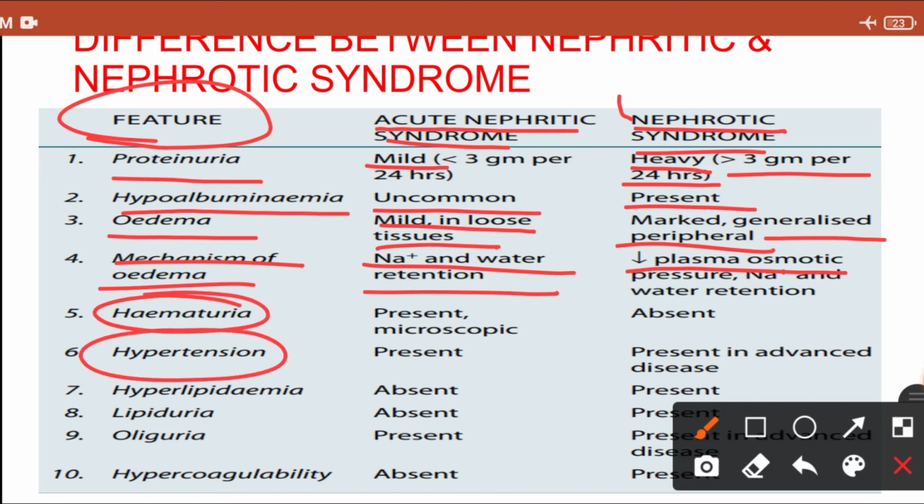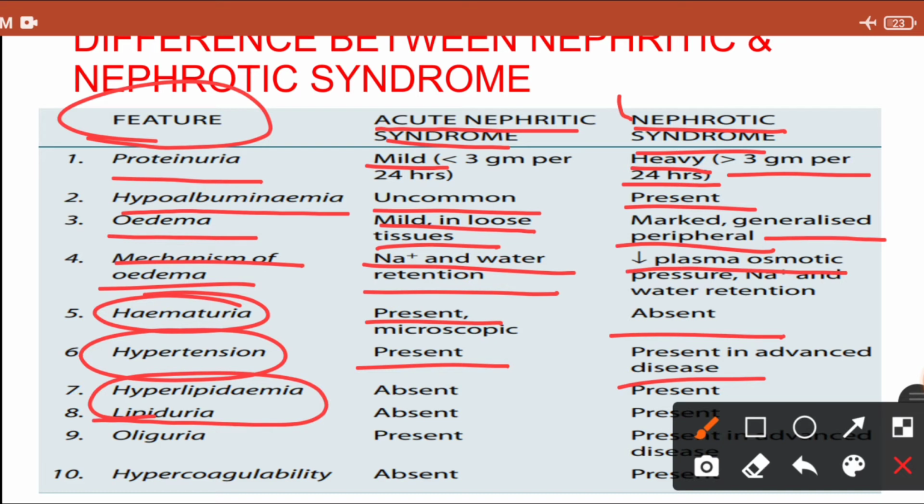Hypertension and hematuria are the main findings of nephritic syndrome, while they are absent in nephrotic syndrome. Hyperlipidemia and lipiduria: hyperlipidemia means increased lipid in the blood, and lipid is also lost in urine. That is seen in nephrotic syndrome, while it is absent in nephritic syndrome. Oliguria is mainly present in nephritic syndrome, while it is absent in nephrotic syndrome. It is seen only in the advanced stage.